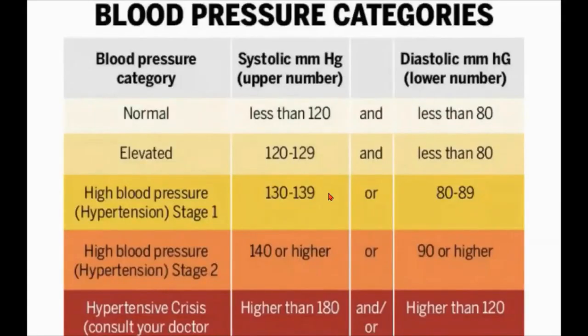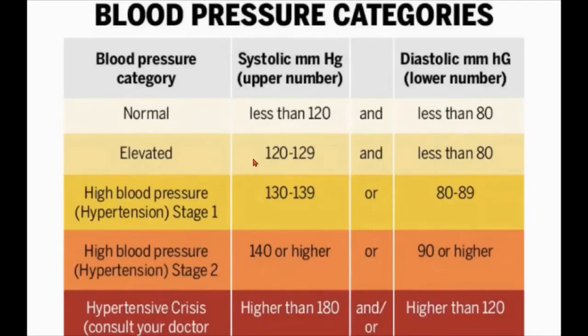Now we can see the blood pressure categories. These are the five blood pressure categories. The first category is normal, second is elevated, third is high blood pressure stage 1, next is high blood pressure stage 2, and the last one is hypertensive crisis. Normal means systolic BP is less than 120 and diastolic level is less than 80. That is the normal blood pressure, 120 by 80.